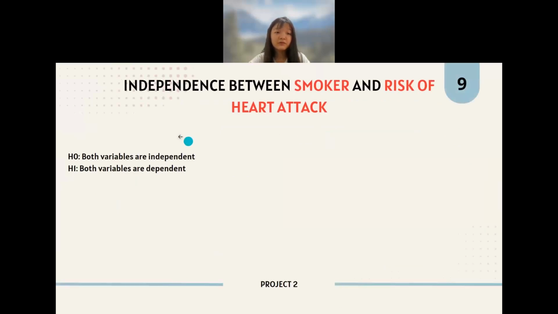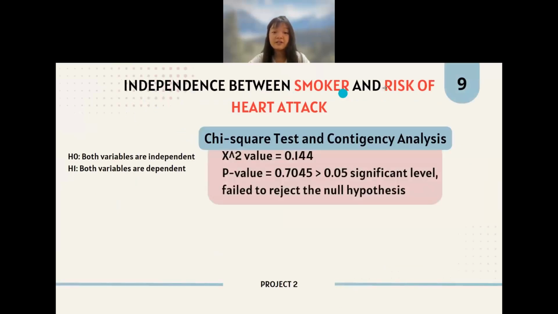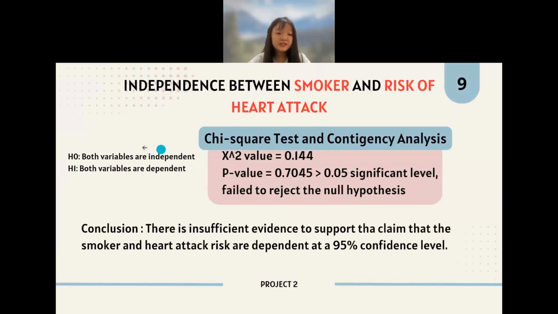For the last objective, we want to investigate the independence between smoking and the risk of heart attack. This is the hypothesis statement we have: whether both variables, smoker and heart attack, are independent or dependent. We carried out the chi-square test and contingency analysis, and the chi-square value we get is 0.144.